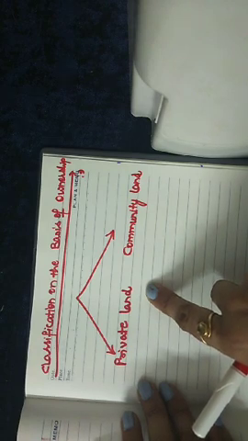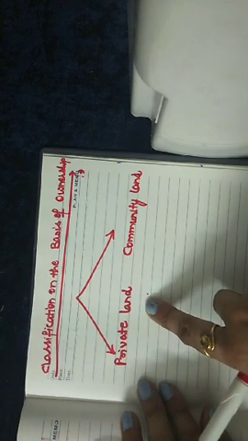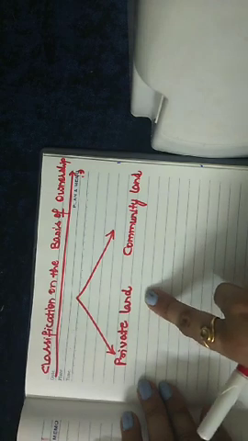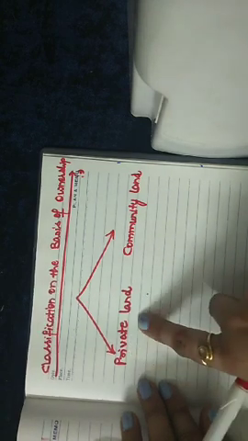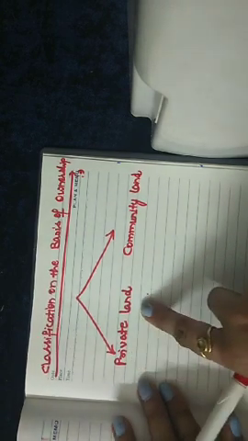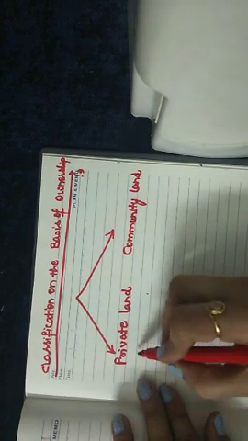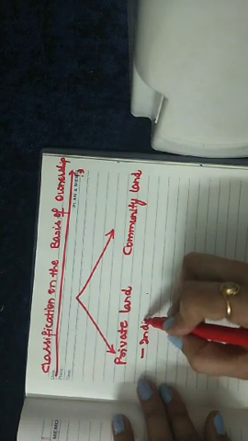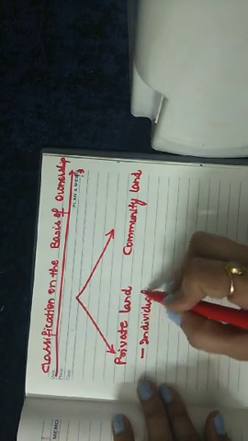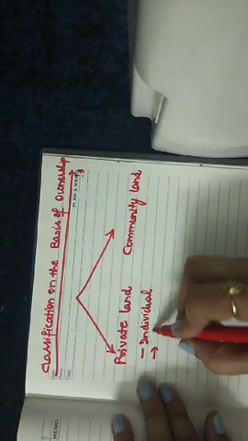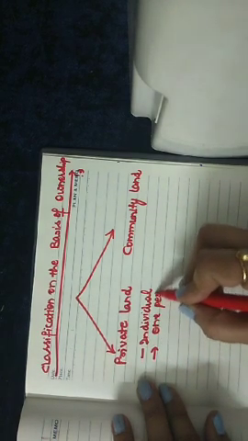Suppose your father is a farmer, then the land on which he is growing the crops belongs to him only, right? So private land is land which is owned by an individual, ownership of one person only,